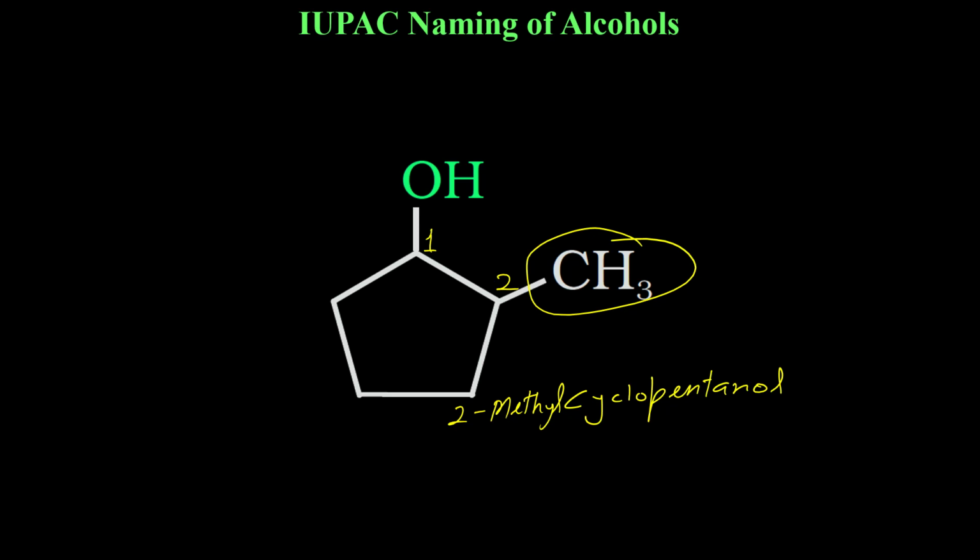That carbon has to be 1 in this case. There is no common name for this particular compound. So this is the IUPAC name, 2-methyl cyclopentanol.